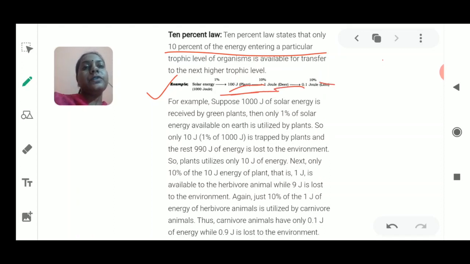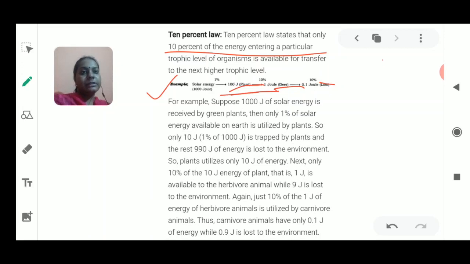Then it is going to pass the next 10% of that particular energy, that will be about 0.1 joules, to the carnivorous animals. So if producers are there, producers will trap only 1% of the sunlight, and from that 1% also only 10% is being transferred.